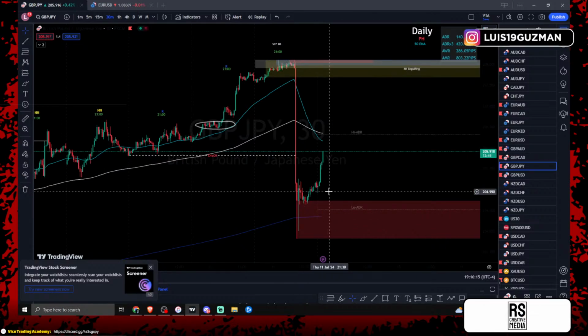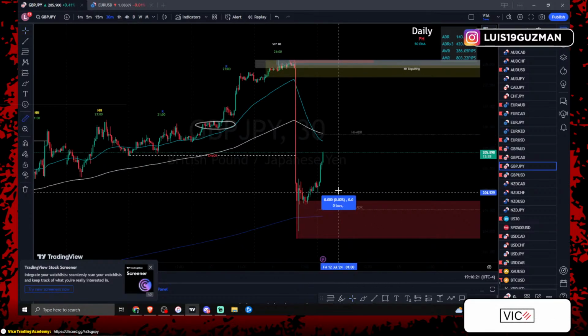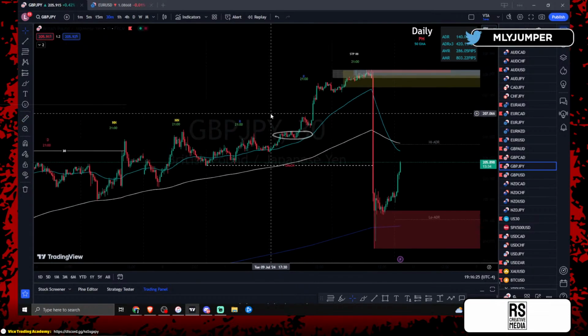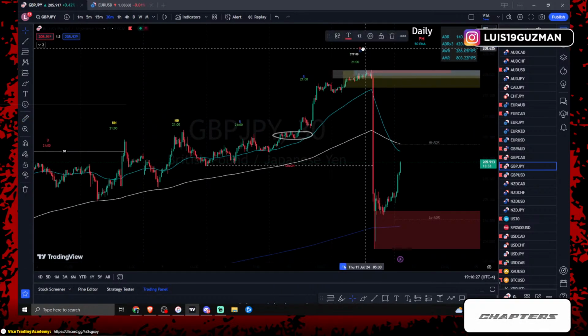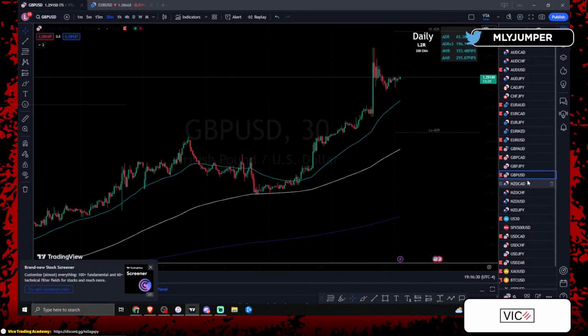But we could already see that price already moved. We could see that price already gave us the STP for today. For Friday, price already made their move. So this is not a pair that I'm expecting to continue to see during the NYC session. So GJ, I'm going to turn off. It already did what it had to do.